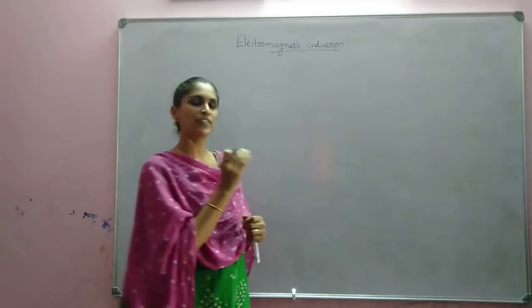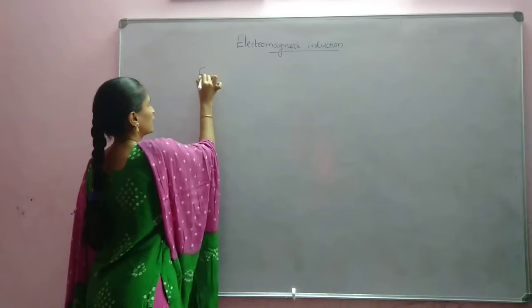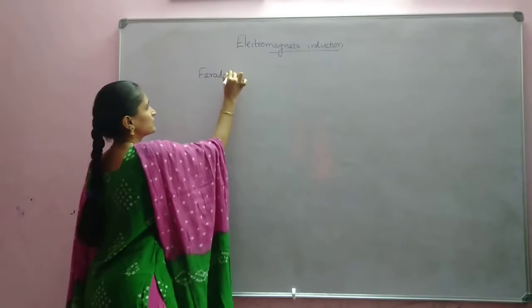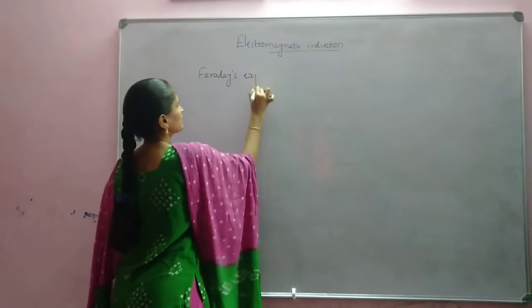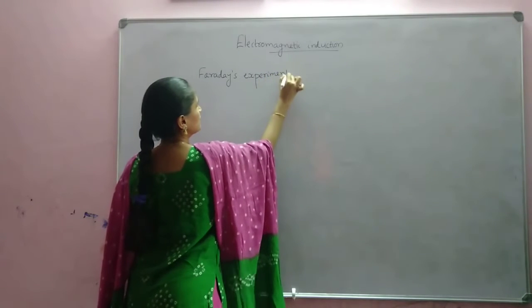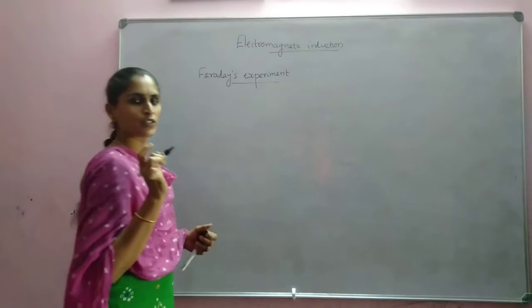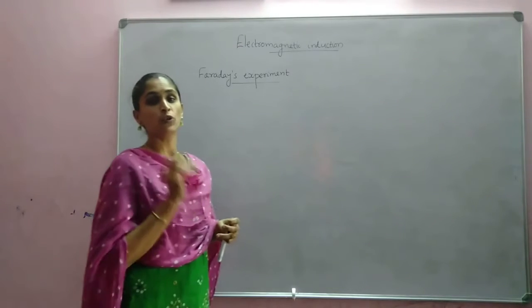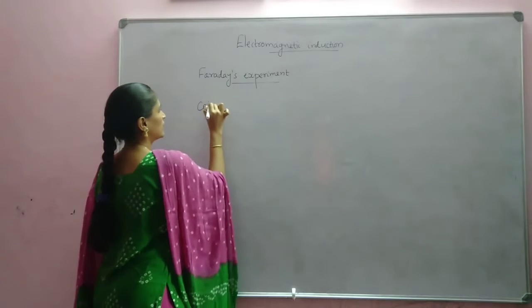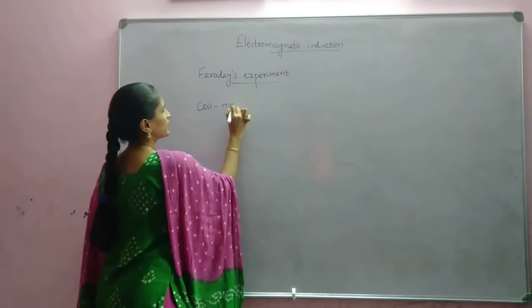Before discussing that, we will discuss Faraday's experiments. The first experiment is the coil magnet experiment.